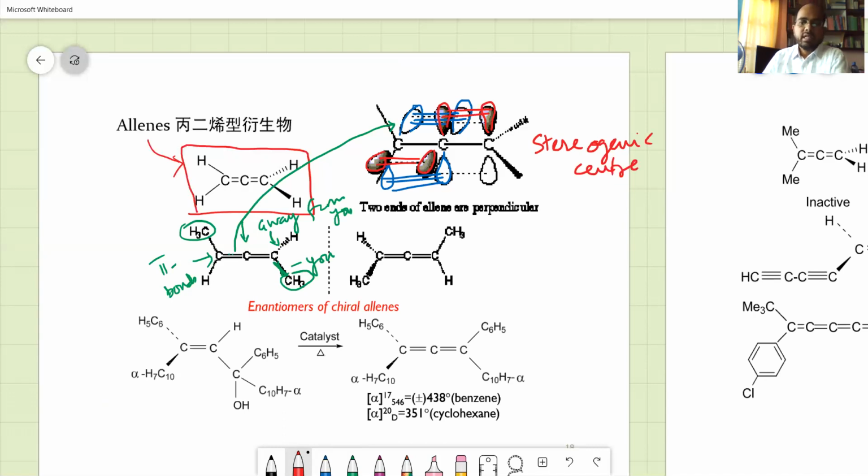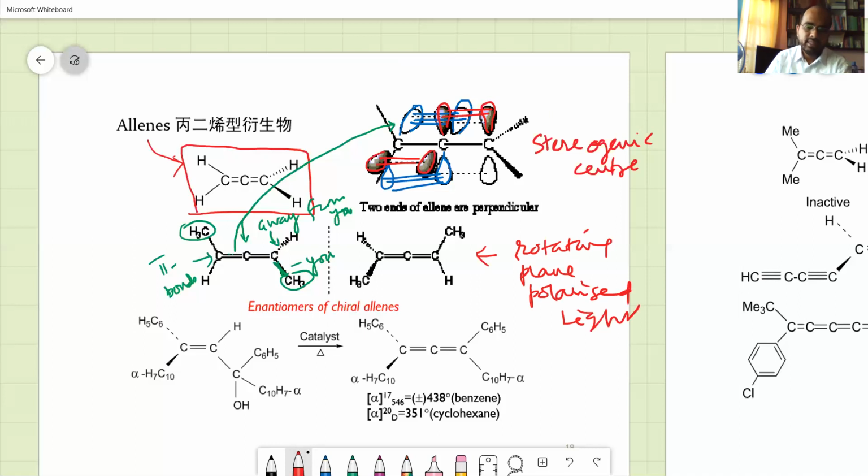Just like biphenyls along the axis, you see here also the spirans, allenes. The allenes are a class of compound there, and you can see that it is capable of rotating plane polarized light.